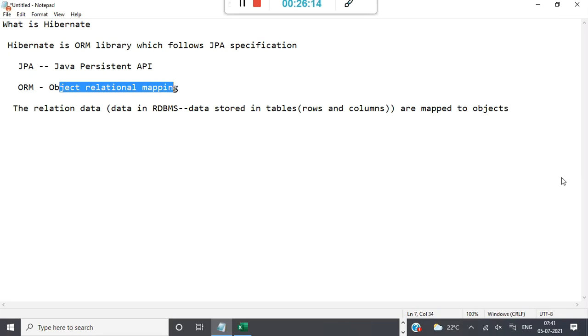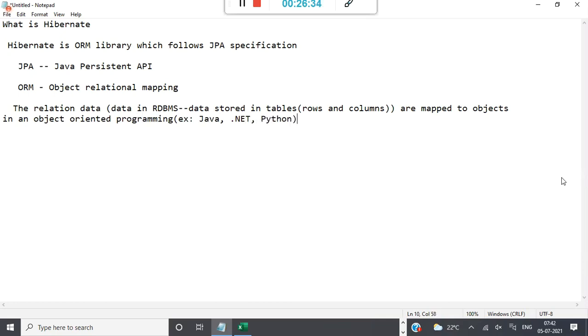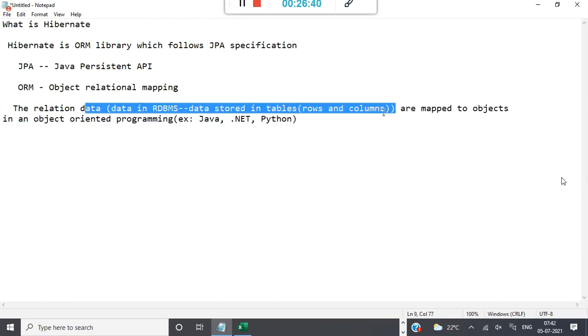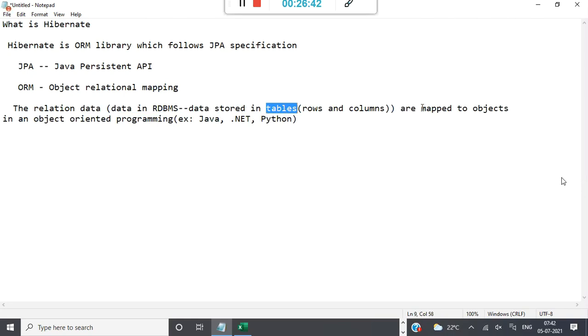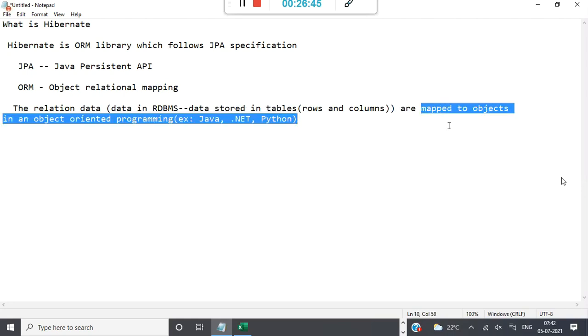What are examples of object oriented languages? Java, .NET, C#, and even Python. So this concept is called object relational mapping: the relational data, which is stored in tables, is mapped to objects in object oriented programming.